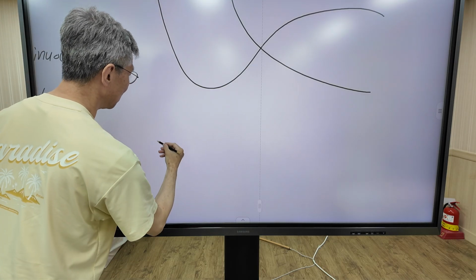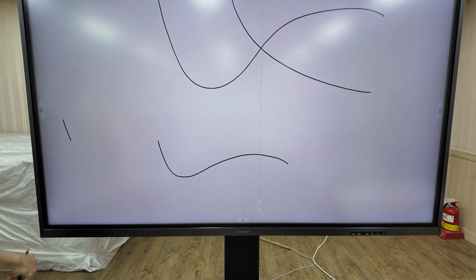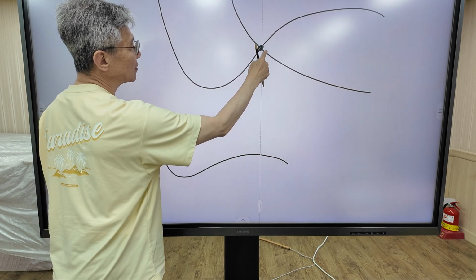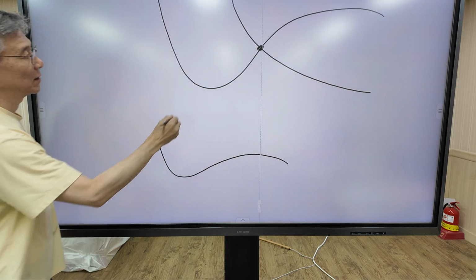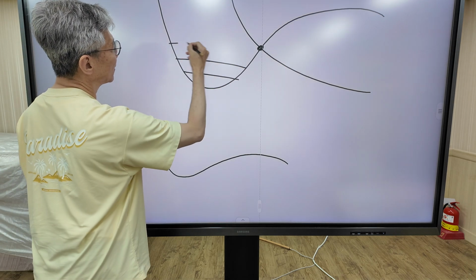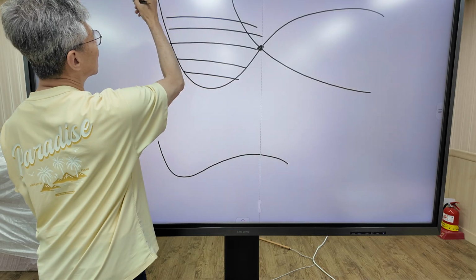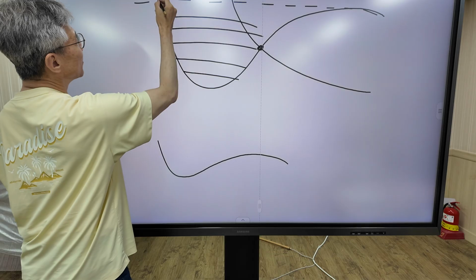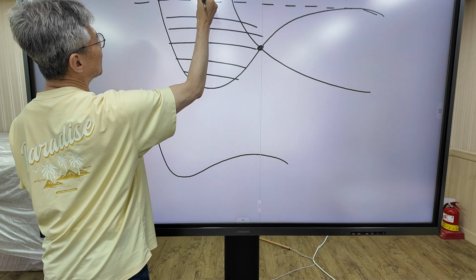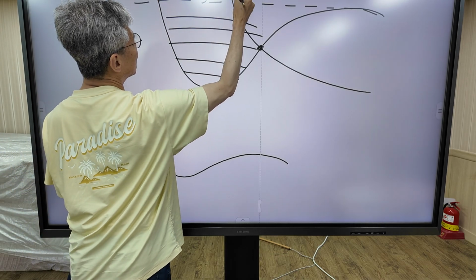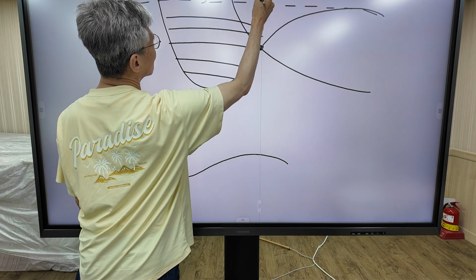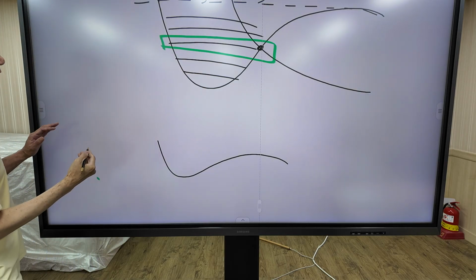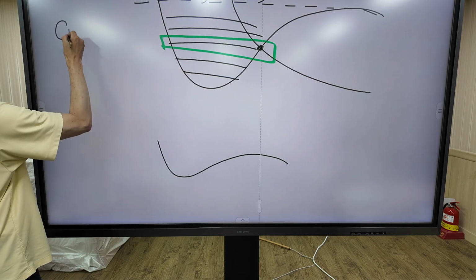This is the ground state. Now, at this point, the anharmonic potential intersects with the repulsive potential. Here is a vibrational level, and this is the dissociation limit. And above the dissociation limit, we have a continuum. At this level, there is a phenomenon called curve crossing.